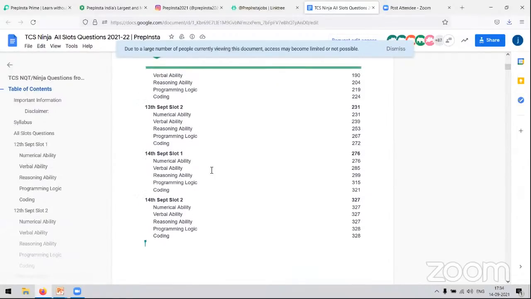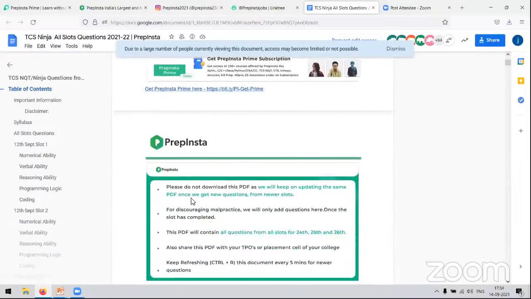A very important disclaimer before we proceed: all of the questions that we are discussing live are not the ongoing questions but previous slot questions. We only come live with the questions when the previous slot is over. So we never cover the ongoing slot in our lives. PrepInsta does not encourage any kind of malpractice. Now that we are discussing Slot 2 questions, we know that Slot 2 is over. That is why we are here.